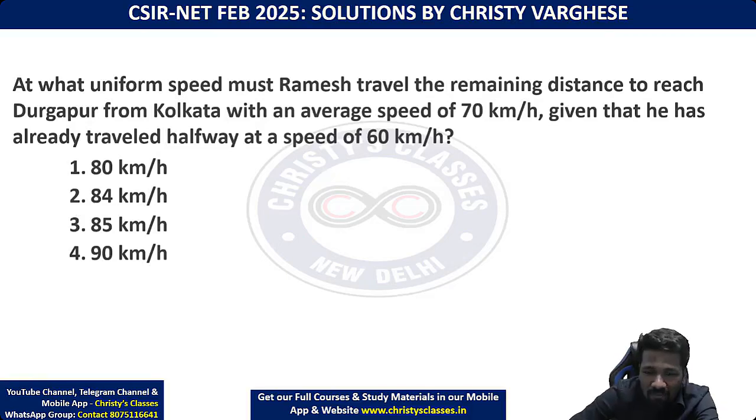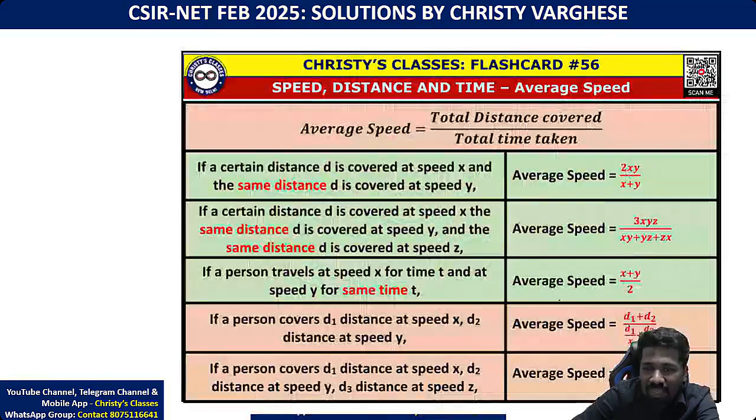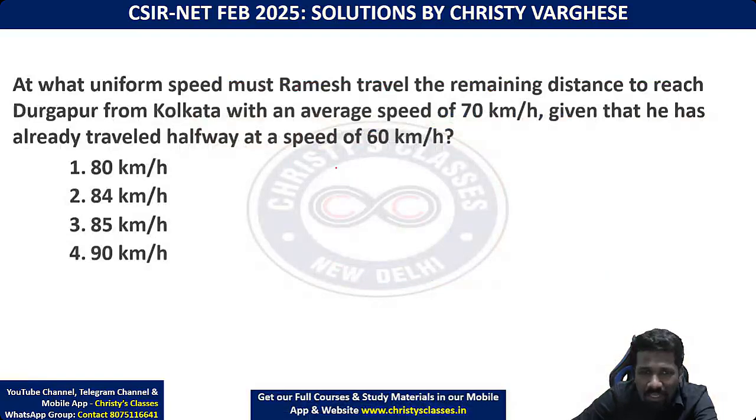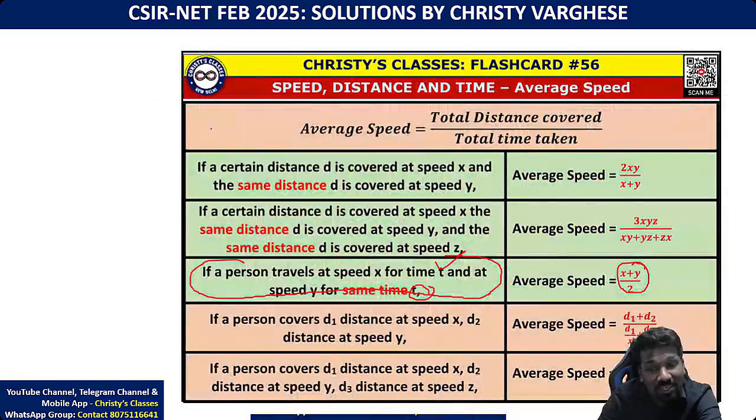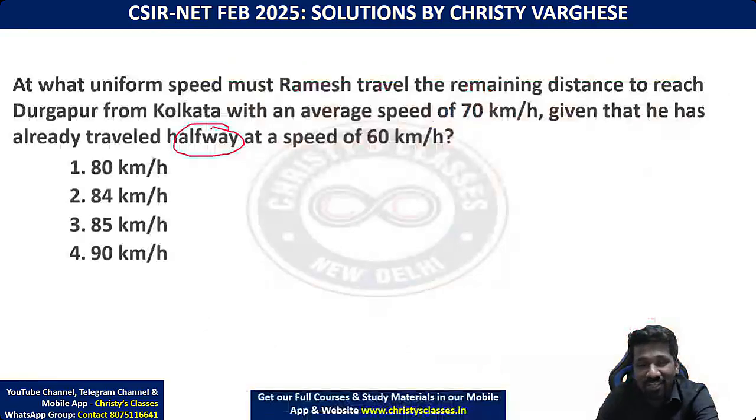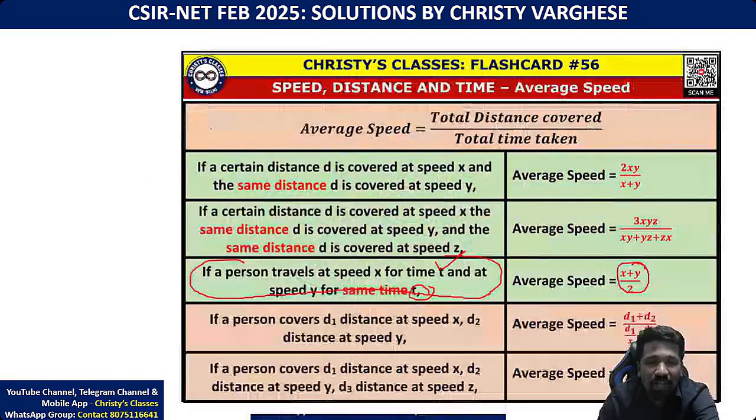That is true only for the case when the time is same in both cases. If a person travels speed x for time t and speed y for time t, yes, average speed is first speed plus second speed by 2. But here the time is not same. Halfway means distance is same. Please understand. Distance same है तो automatically time different होना चाहिए because speed different है. 60 and the other speed are different for sure. That is why time will be different.